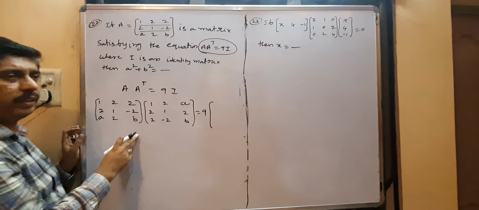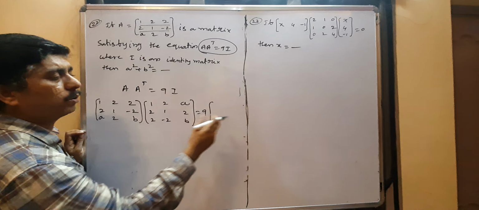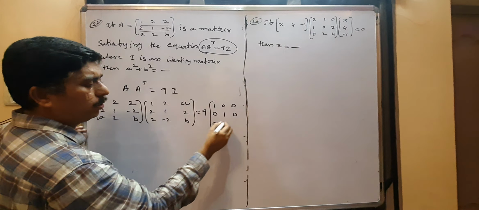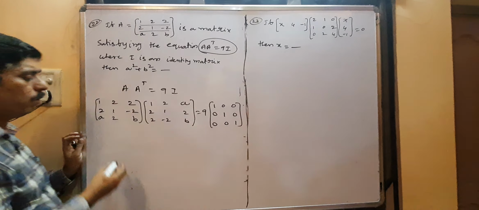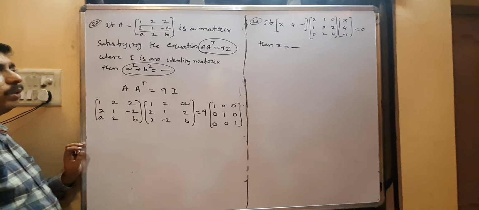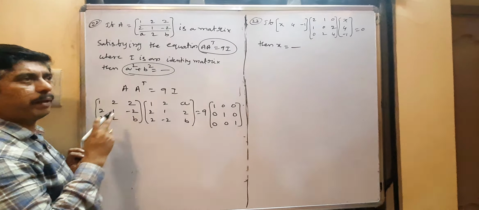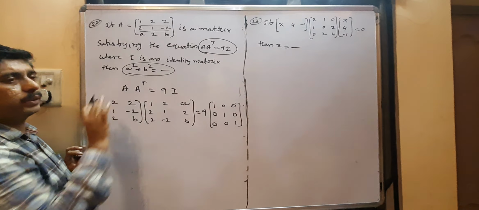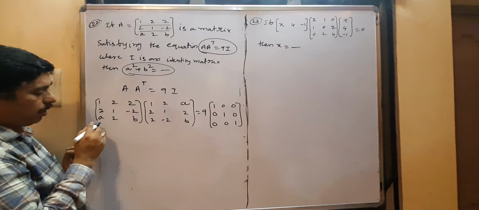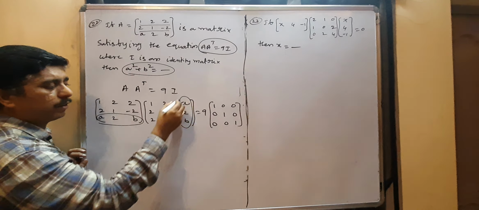The left side is 3 by 3, 3 rows and 3 columns. The right side is also a 3 by 3 identity matrix, 1 0 0, 0 1 0, 0 0 1. Now they ask to find a square plus b square. A square means a into a, and b square means b into b. In the first matrix, a and b are in the third row, and in the second matrix they are in the third column.